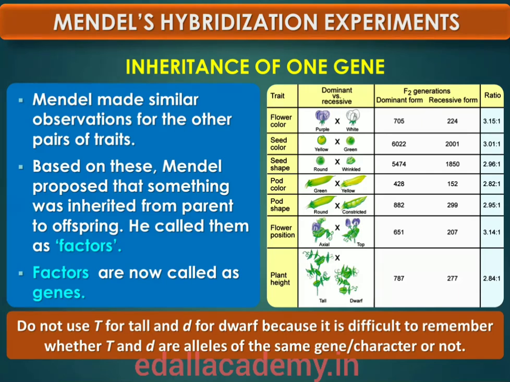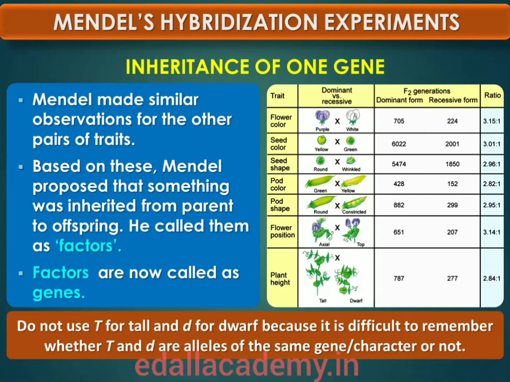He observed identical behavior for all the other character trait pairs that he studied. It is convenient, that is logical, to use the capital and lowercase of an alphabetical symbol to remember this concept of dominance and recessiveness. Do not use capital T for tall and D for dwarf, because you will find it difficult to remember whether capital T and D are alleles of the same character or same gene or not.